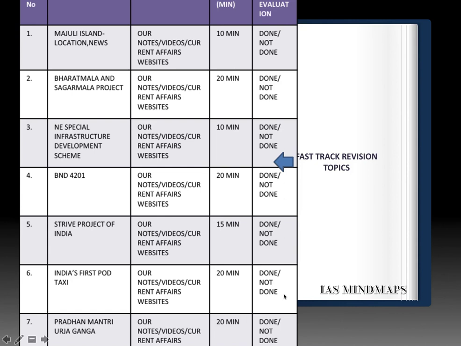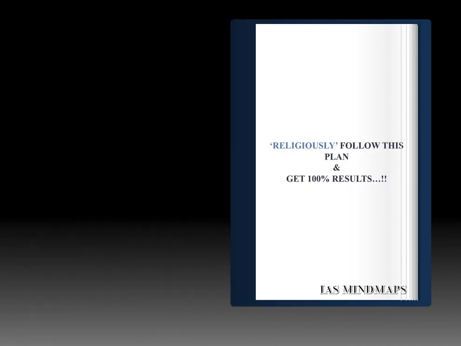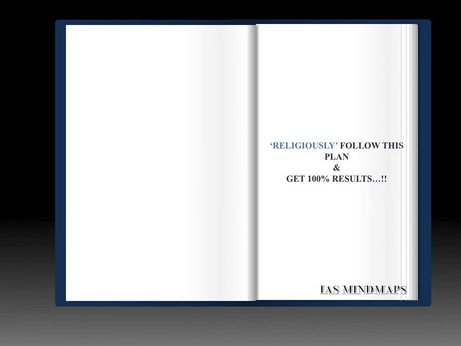So that was all from our side for the second week targets of second month timeline. So by 15th of Jan, you should finish these targets in the field of Indian Polity, in the field of Economic Survey Volume 2, 2017, and in the field of Environment Applied and Current Affairs. Please religiously follow this plan and get 100% results.